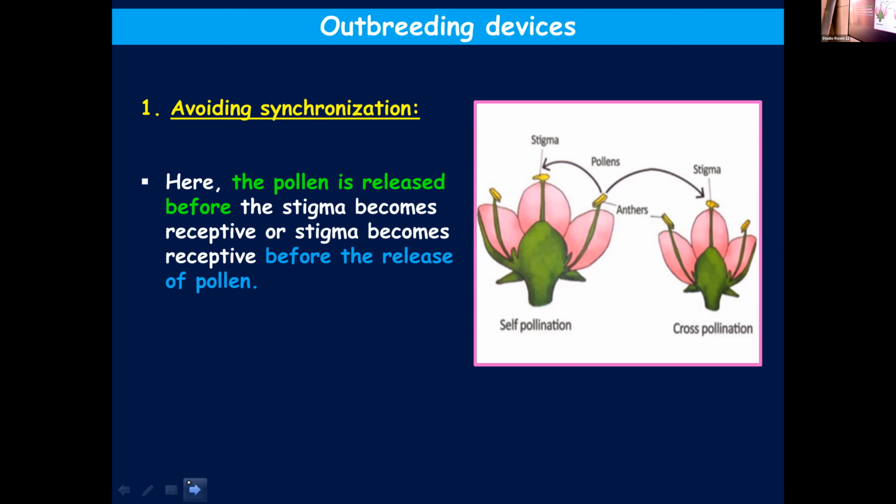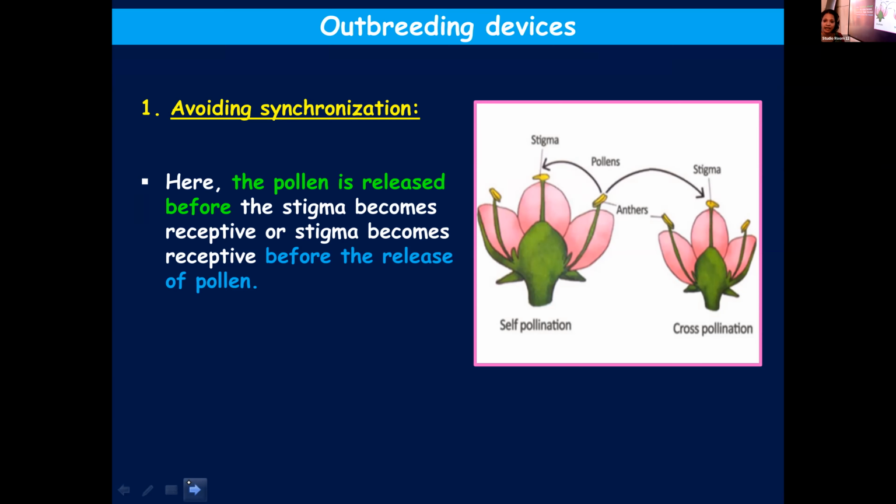I'll repeat again. Pollen will be released before the stigma becomes receptive, or even before the release of pollen, the stigma becomes receptive. So when the stigma is receptive and its own pollen are not ready, then the other flower's pollen can fall on it and result in cross-pollination.